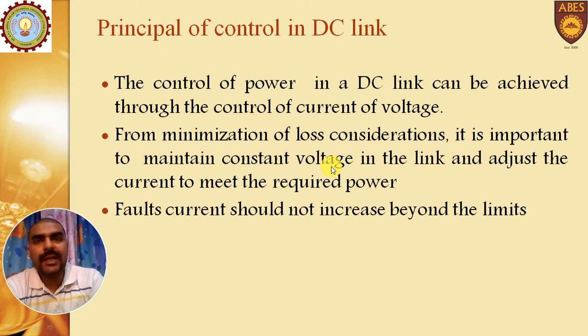But since the DC link resistance is very low, if we are maintaining a constant voltage and variable current, then during fault conditions, the fault current will be very high. So to avoid that condition, generally constant current operation is done, so that the fault current does not increase beyond the limits.